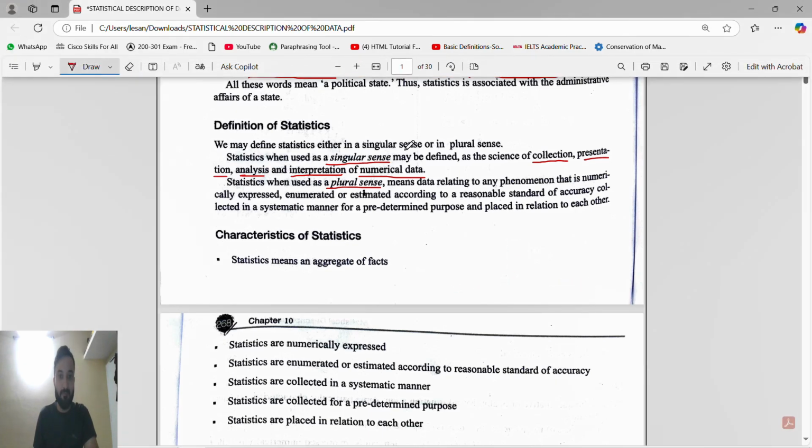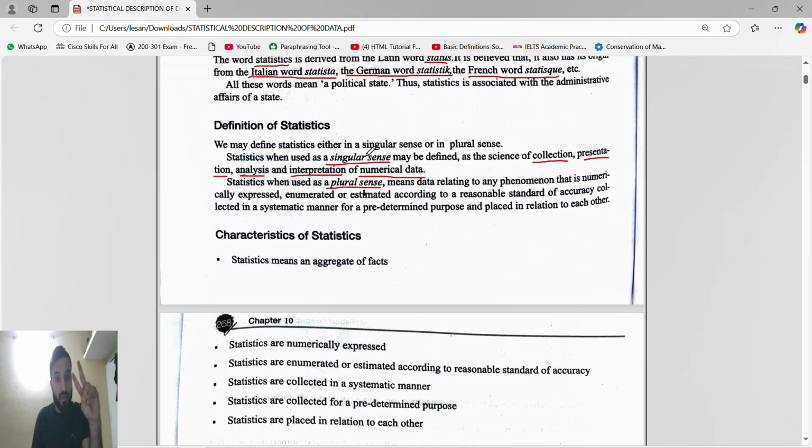Okay, so remember, statistics is used in two senses. First is the singular sense, second is the plural sense. So remember the singular sense and plural sense. And statistics is about four things: collection, presentation, analysis, interpretation of numerical data. Every time it is numeric data, the data which consists of numbers. So that's why it becomes very easy to draw the graph.